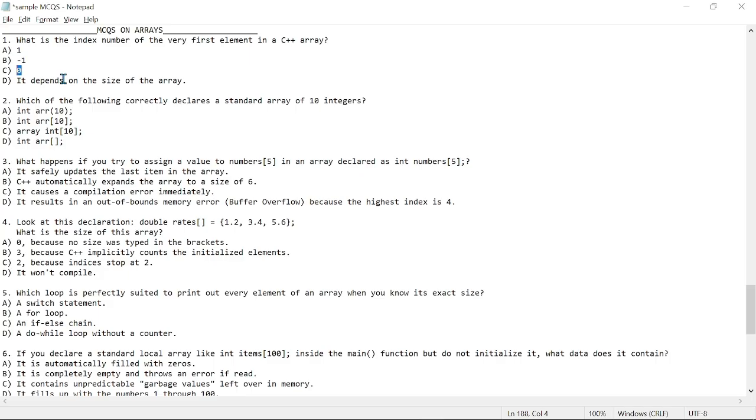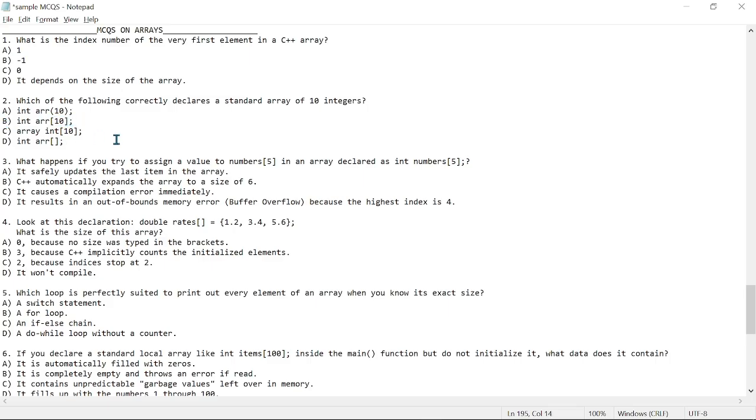It's always going to be 0, right? Then we have 2. Which of the following correctly declares a standard array of 10 integers, right? So with arrays, what we need is the data type, the array name, then square braces, which will take in the size of the array. So this right here is simply going to be B.